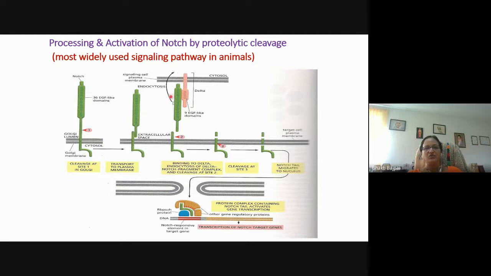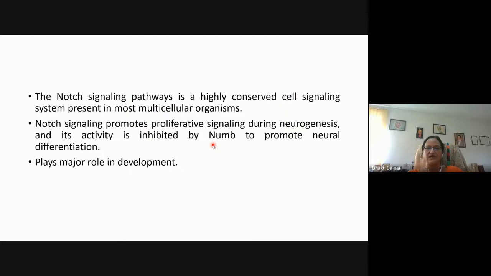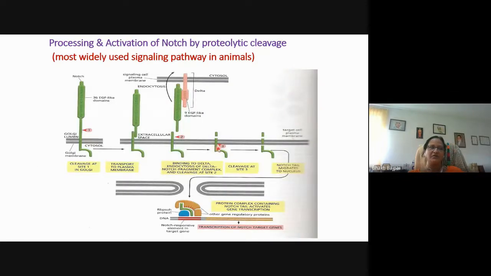And therefore this notch protein can now interact with the delta protein expressed by the nerve cells. So when it interacts with the delta protein on the nerve cells, there will be a second cleavage, so binding to delta, endocytosis of the delta-notch fragment, and the cleavage at site 2. And this delta and notch will be endocytosed by the nerve cell. Now this tail portion will immediately undergo cleavage at the third site, site 3. And this third cleavage is done by the intramembrane protease enzyme, which cuts many proteins within the membrane.